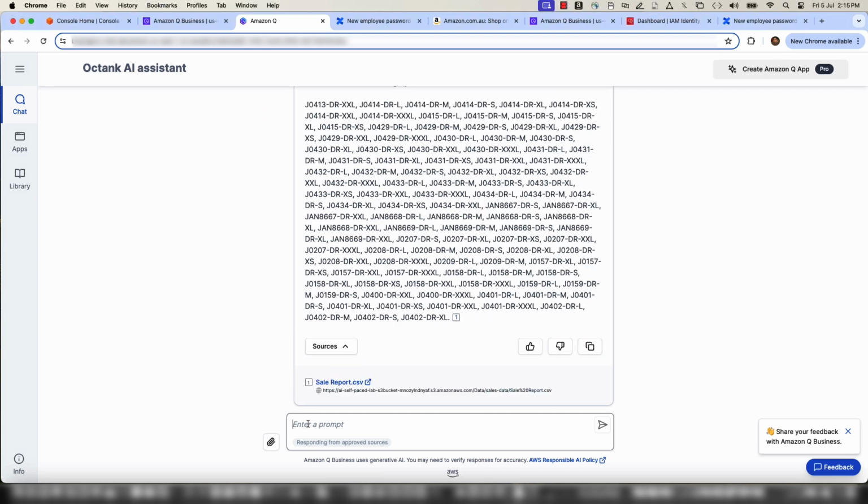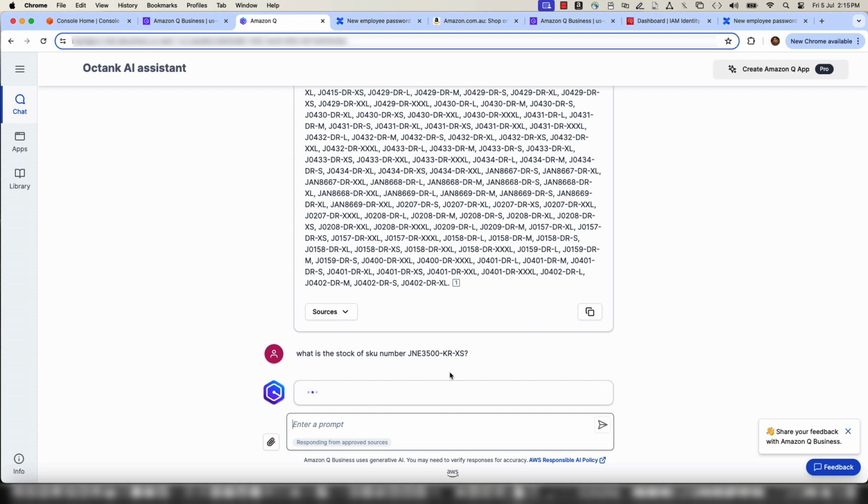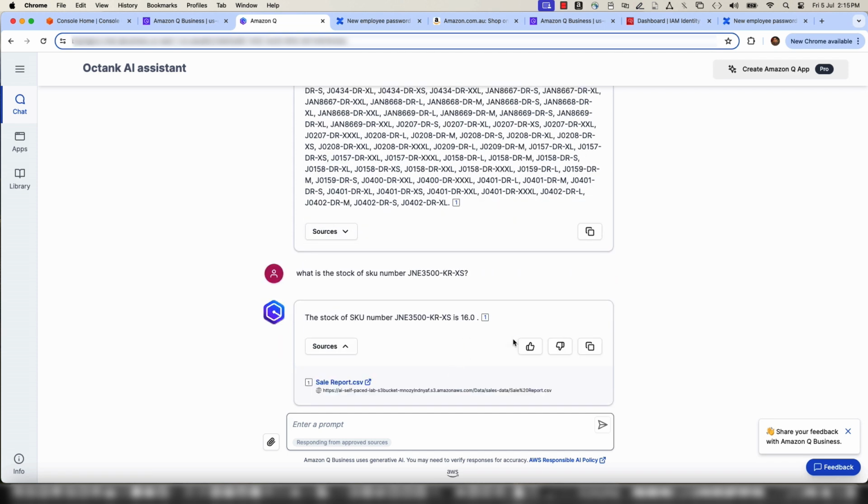Let's ask a very specific and granular question. Question, what is the stock of SKU number JN3500? You can see a very pointed response from Q Business.